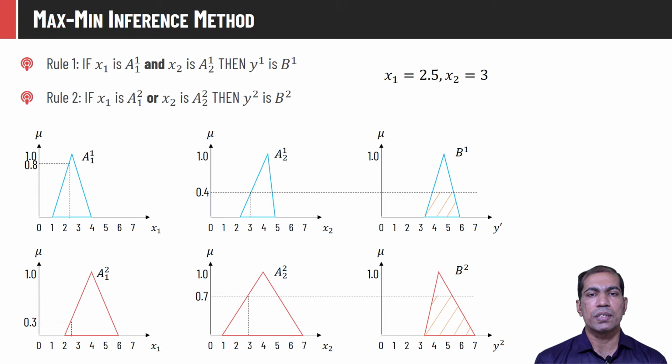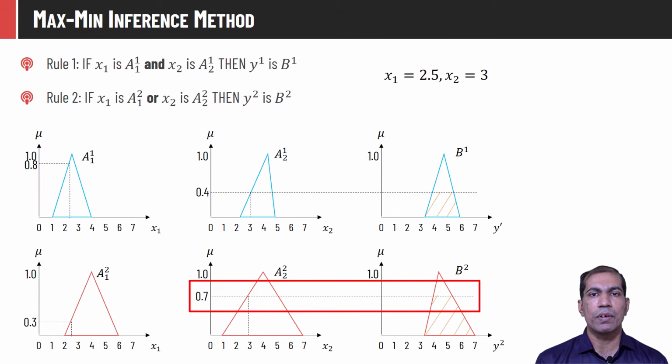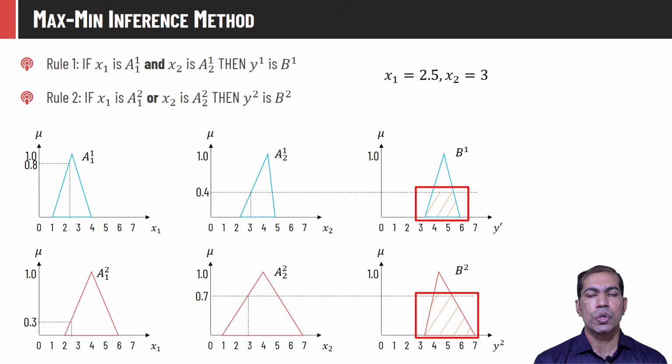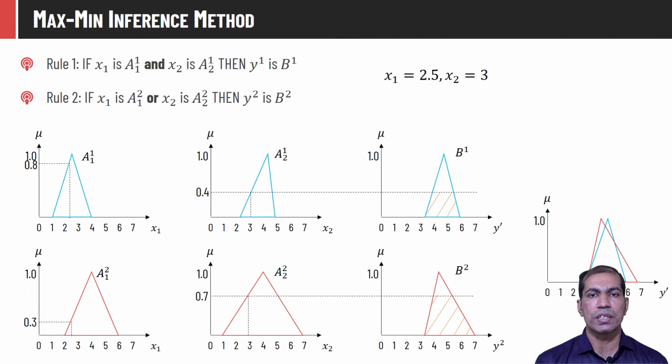The propositions in the second rule in the antecedent part are connected using the OR operator. So the membership value of y2 in the final fuzzy set b2 should be derived by taking the maximum membership value of the input parameters, which is 0.7. The shaded regions shown in b1 and b2 will form the final aggregated output function, and on this function we need to apply a defuzzification method, maybe the maxima method or the centroid method or any other method, to compute the final crisp output corresponding to x1 and x2 in both the input fuzzy sets.